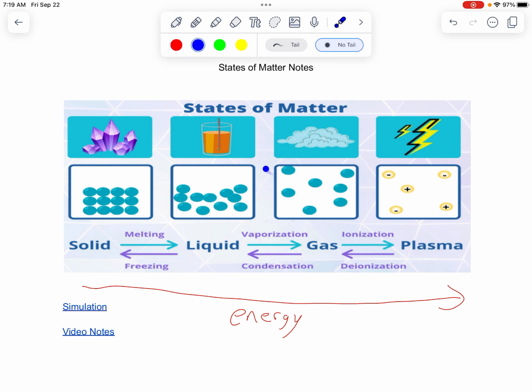And so these things are just bouncing all over the place, hitting the walls, hitting each other, bouncing away. And so these are very, very high energy, okay? So this will be the highest energy that we talk about. Remember, there is plasma as well. We don't really go over that too much, but with even more energy, the particles start to rip apart into charged pieces. It's crazy. So gases are high energy, solids are low energy. Gases are really far apart, solids are really close together, and liquids are pretty darn close together but can slide past each other, okay?